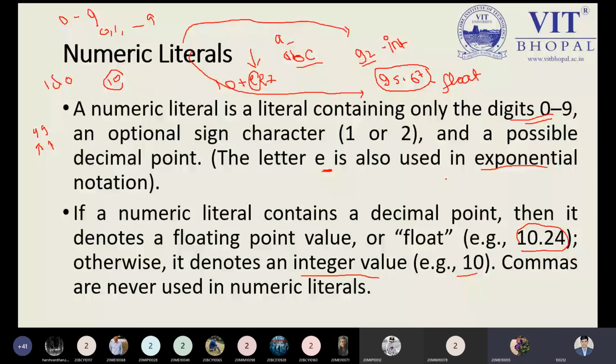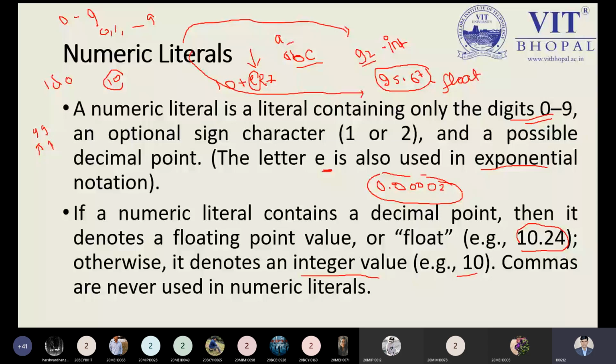Sir, can you please explain the exponential notation once? Okay, exponential notation. Suppose I want to write something like 0.0000002. So what is this? This is a floating point representation, a floating point based value. It has its own meaning, and that is represented by 0.00002.